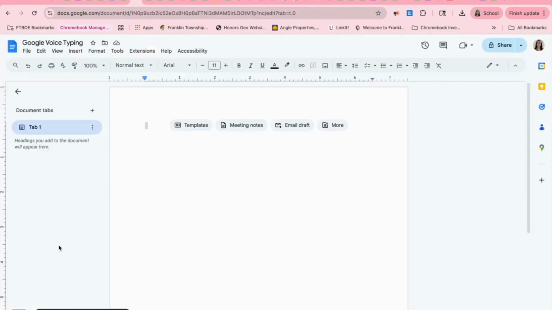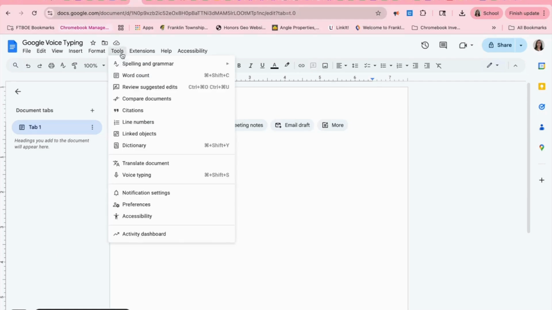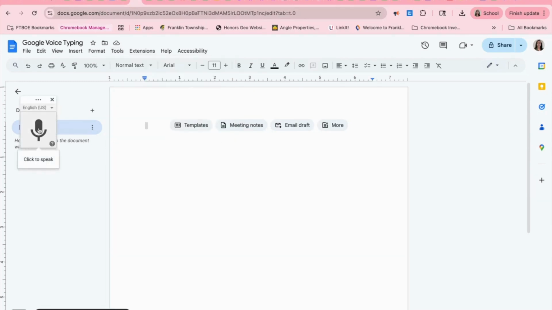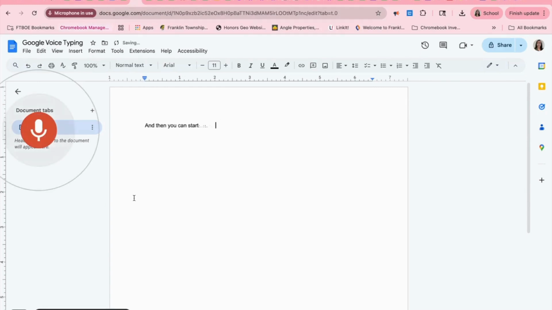Next, I'm going to show you two options for speech to text. First, we're going to model Google Voice typing in Google Docs. You want to click on Tools, click on Voice Typing. In order to enable speech to text, click on Speak, and then you can start talking.